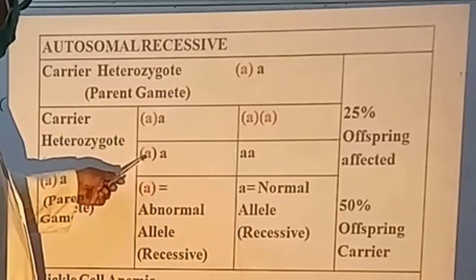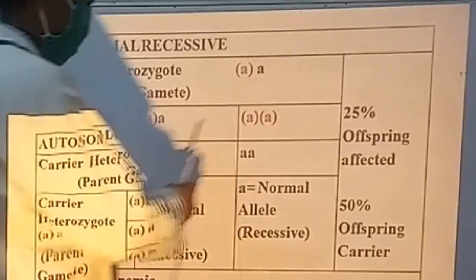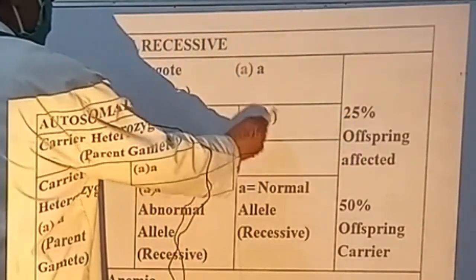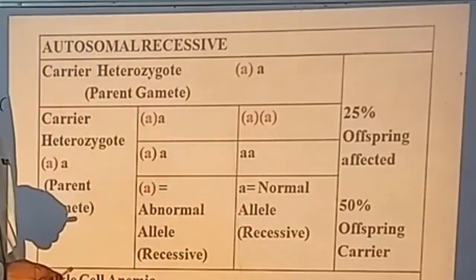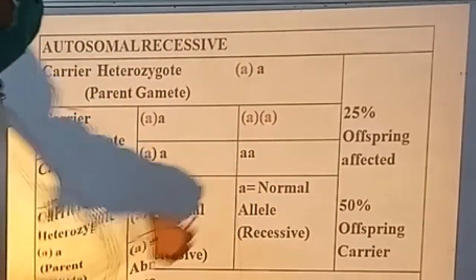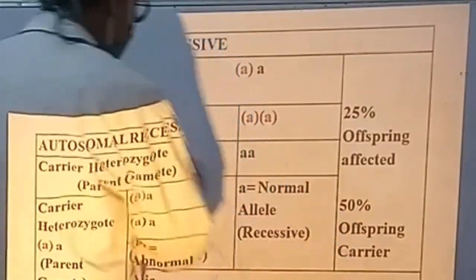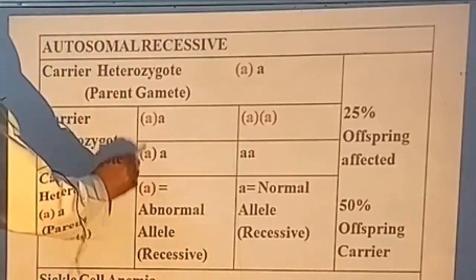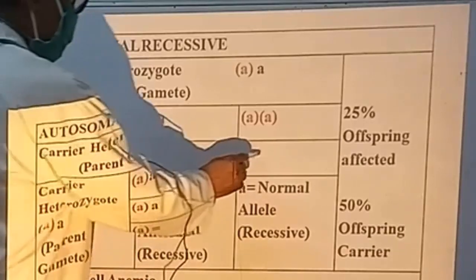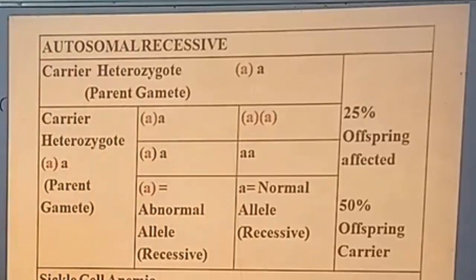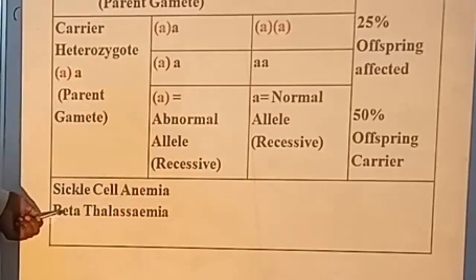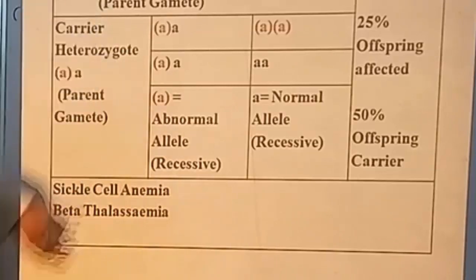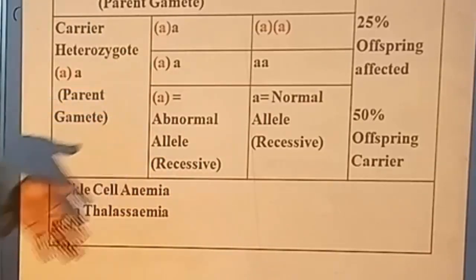Here you see that 25% of offspring are actually affected. They have both the recessive mutant alleles, so they are expressed and affected. 50% of offspring are actually carriers, and 25% are again normal. So that is the inheritance of the autosomal recessive pattern, of which classical examples are sickle cell anemia and also beta thalassemia. They are inherited in this way.